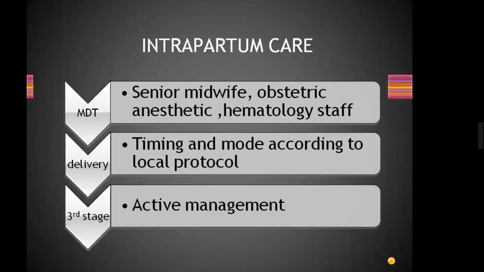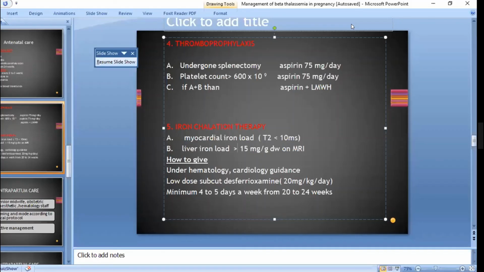And when will we start giving, and what agent will we give? Desferrioxamine. Desferrioxamine, 20 mg per kg. From which gestation? From 20 to 24 weeks. After 20 weeks. Right. Sonia, Gulshan, Nadia, all of you are right. Okay. Good.